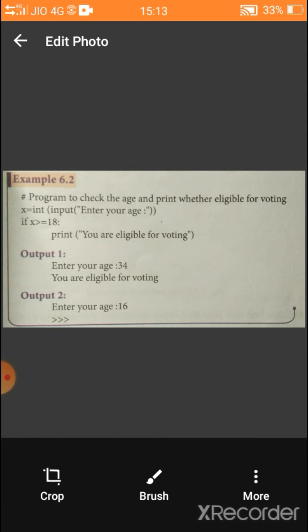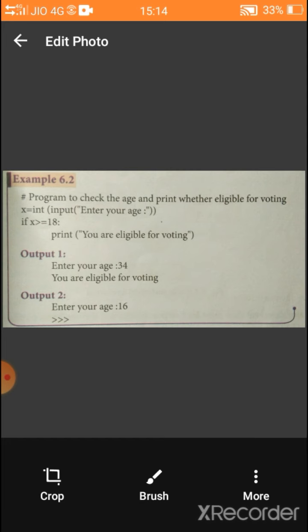After that, there are some spaces for indentation. It helps to identify the block in Python language. Then print statement. In print statement, we are going to print "You are eligible for voting". So this is known as simple if.